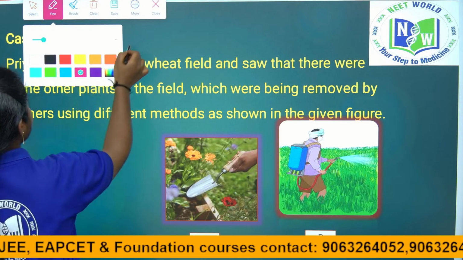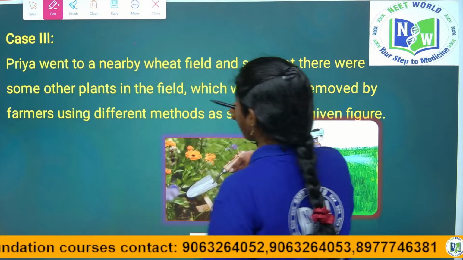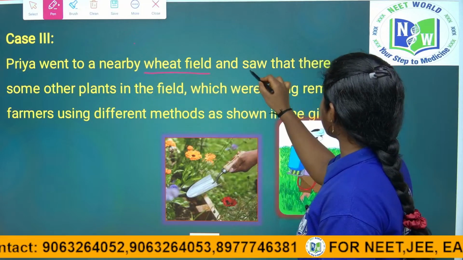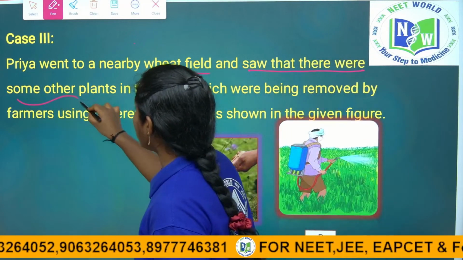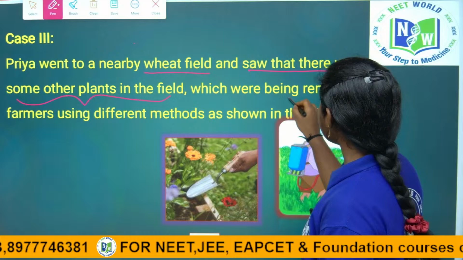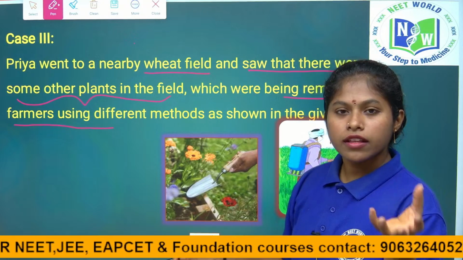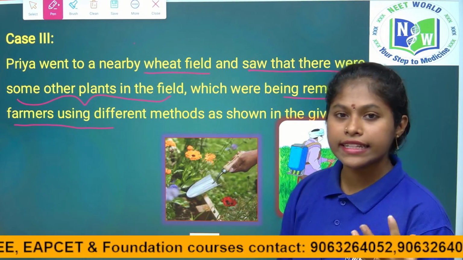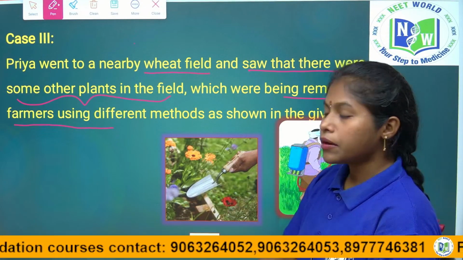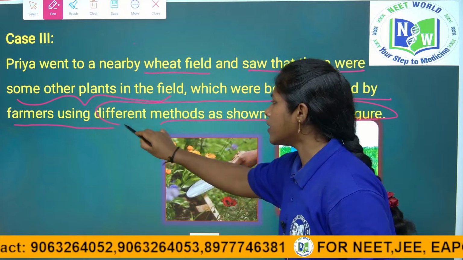See, here they have given the question: Priya went to a nearby wheat field and saw there were some other plants in the field. Priya, one girl, went to the wheat field and she saw some other plants, not wheat plants, which were being removed by farmers. Why are they removing them? Because they are weeds, which grow among the desirable crops, right children? That is why farmers pluck the weeds with their own hands. Different methods are shown in the figure. These are the methods the farmers were using.